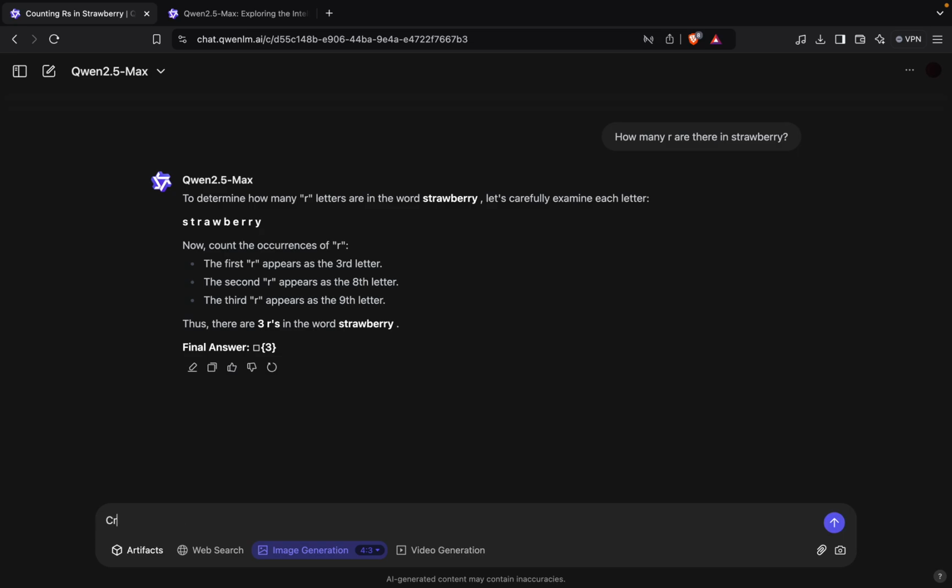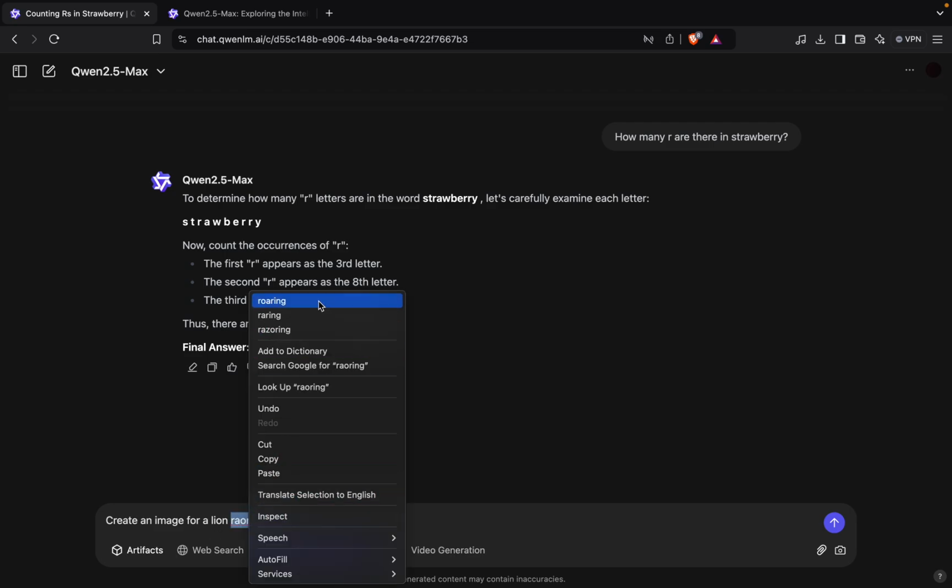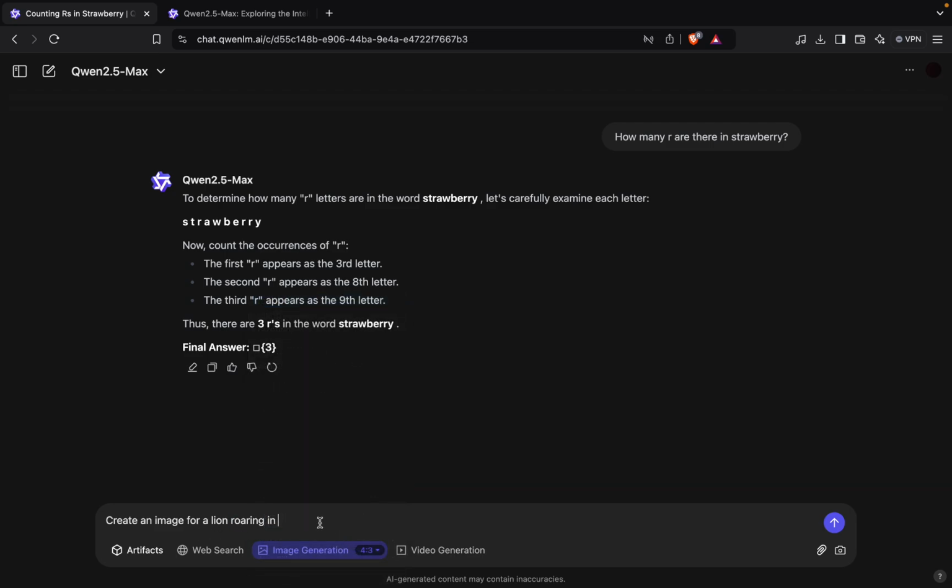So create an image of a lion roaring in the deep water. Now let's see what this model generates.